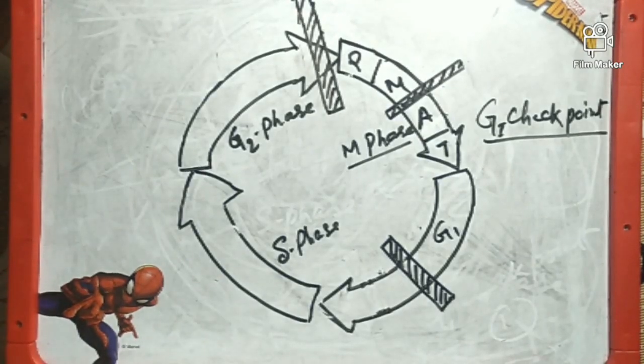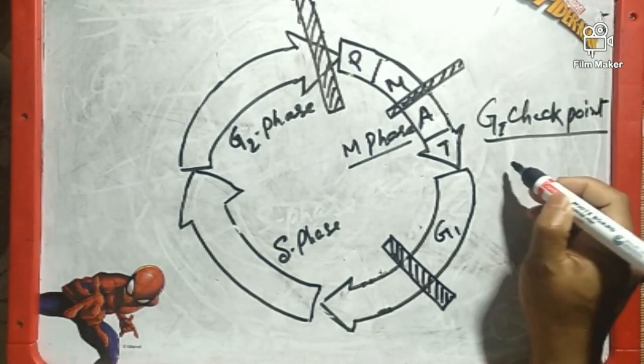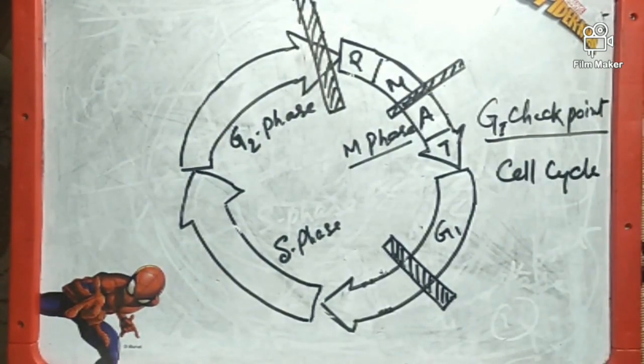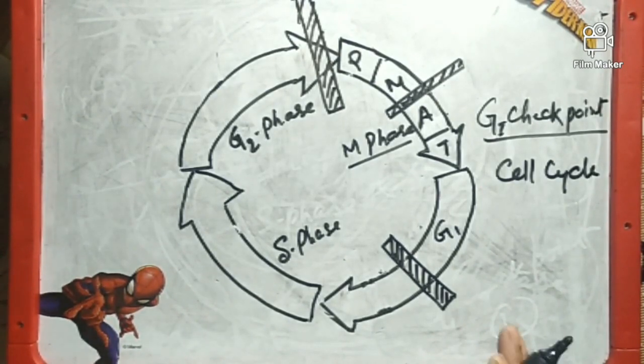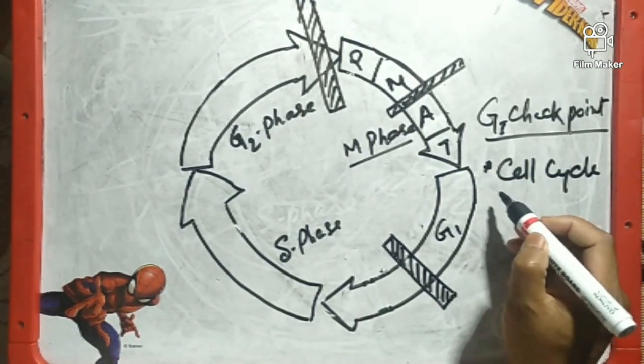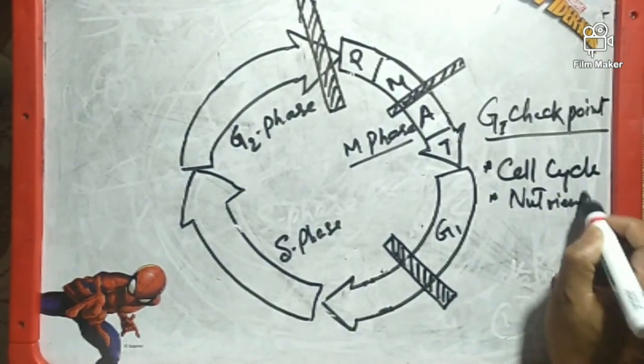Every checkpoint has some functions assigned to it. The G1 checkpoint checks the cell cycle, that is, whether the cell has grown up to its mark or not, whether the cell has attained a considerable size after G1 phase. Then next it will check for availability of nutrients.